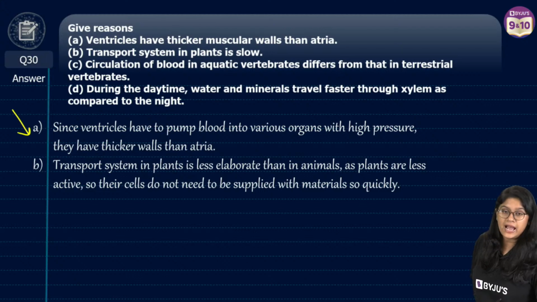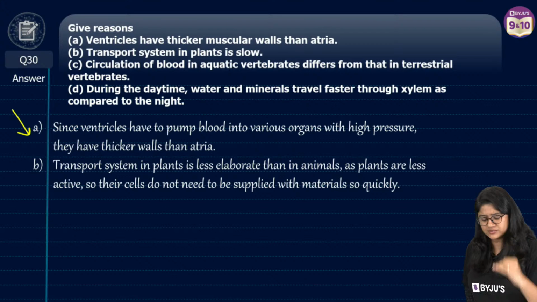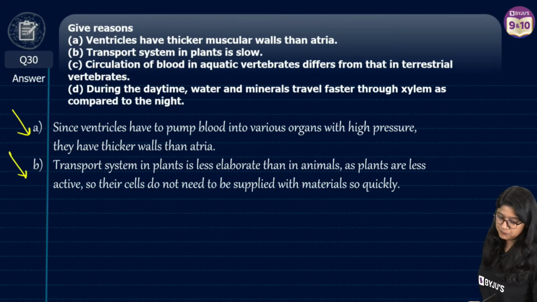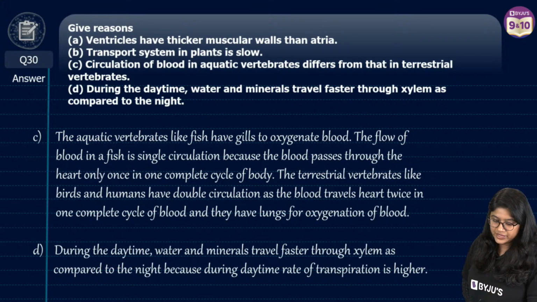Ventricles, because they have to provide blood to all the different parts, have high pressure and thick walls. Transport in plants is slow because they don't have much movement, and of course the energy demand is very less. Then for aquatic animals, you can mention the single circulation and the double circulation.